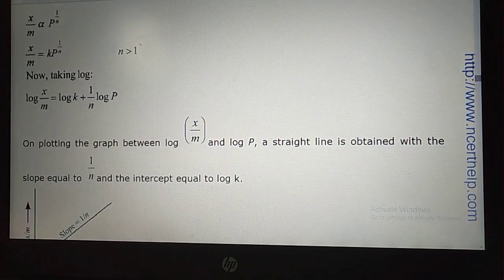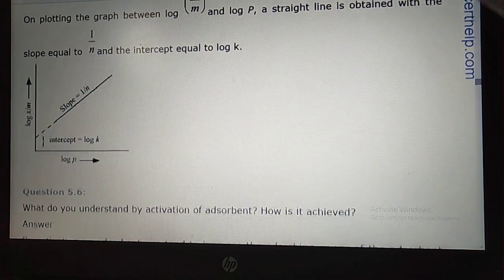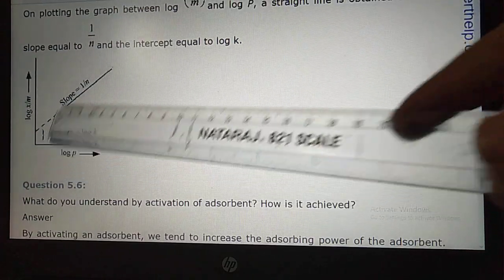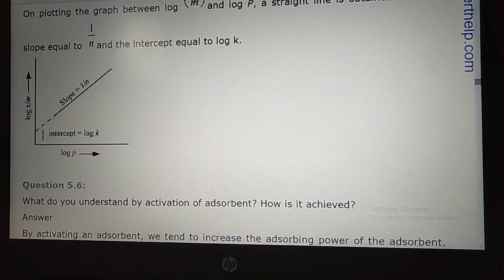So if you are plotting the graph, student, you will find that at intermediate pressure you will get a straight line. Okay, so this is what you can correlate with the linear equation y equals mx plus c, student. Now let us move to 5.6.